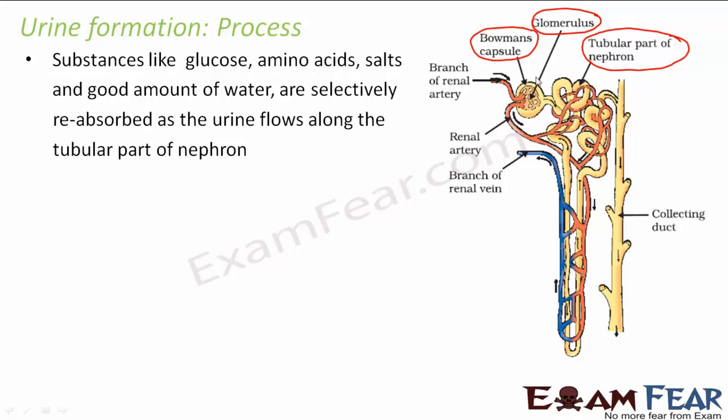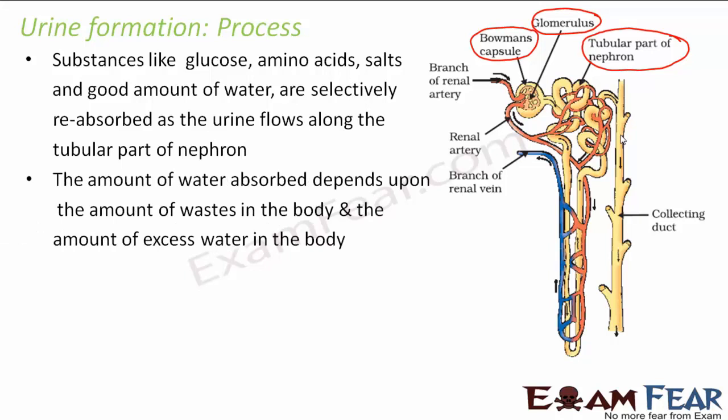So finally the liquid which reaches the collecting duct is nothing but the urine. The amount of water that is absorbed depends upon the amount of wastes in the body and the amount of excess water in the body. As I said, the blood which is coming from these arteries contains the wastes, and it also contains all the excess water in the body. Right?